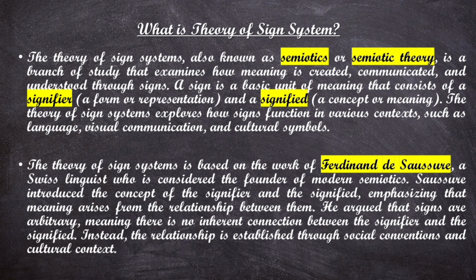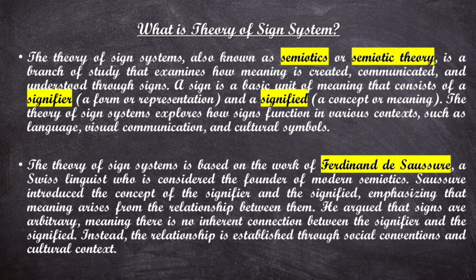Now, this particular theory is a branch of study that examines how meaning is created, communicated and understood through signs. So basically, when signs are used in the process of communication, that particular process or that particular theory is known as semiotic theory or the theory of sign system.